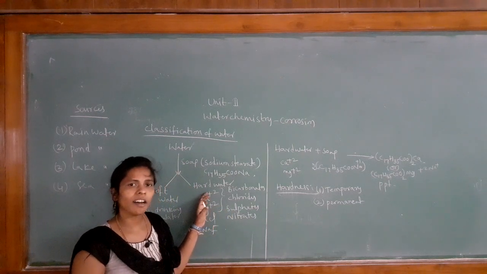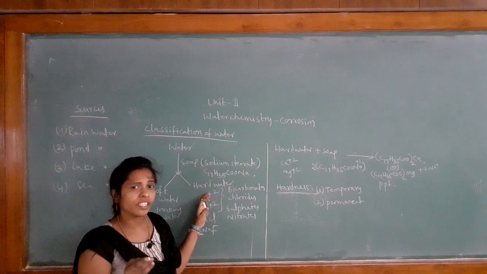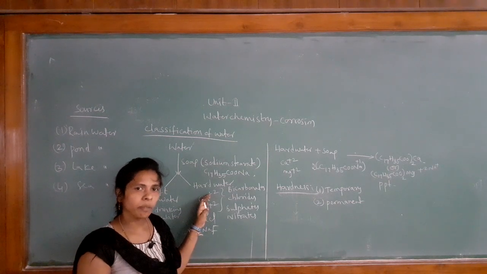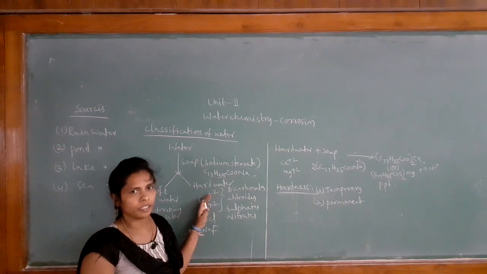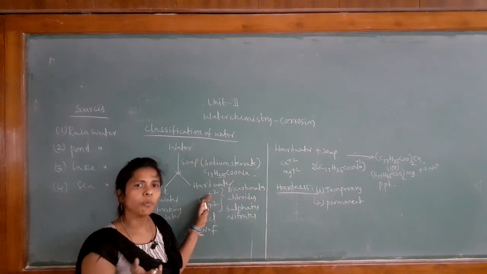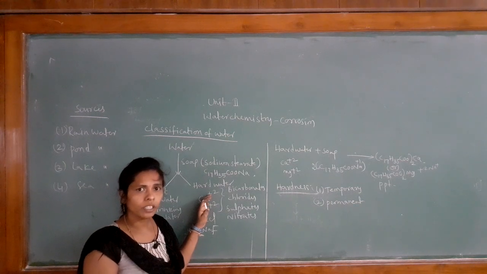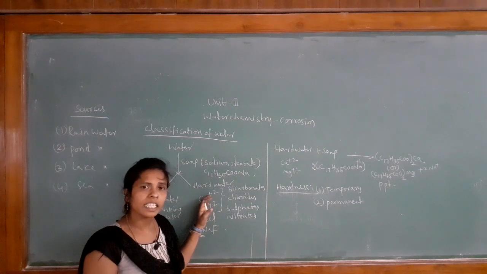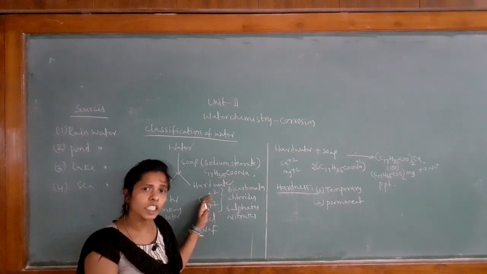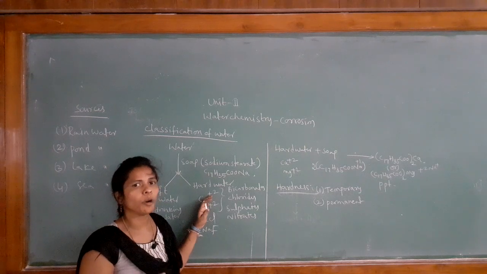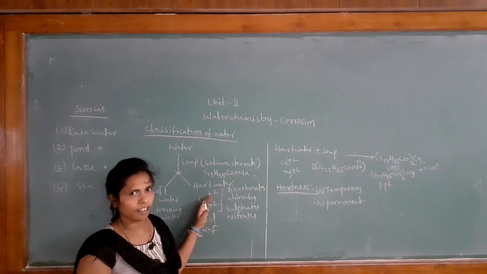What is temporary hardness? Temporary hardness can be defined as the hardness which can be removed by the boiling method. When we boil the hard water, the hardness is removed immediately. That is the temporary hardness.